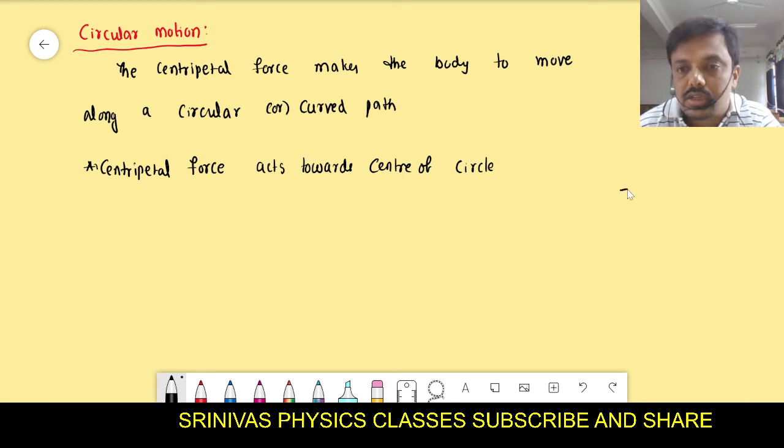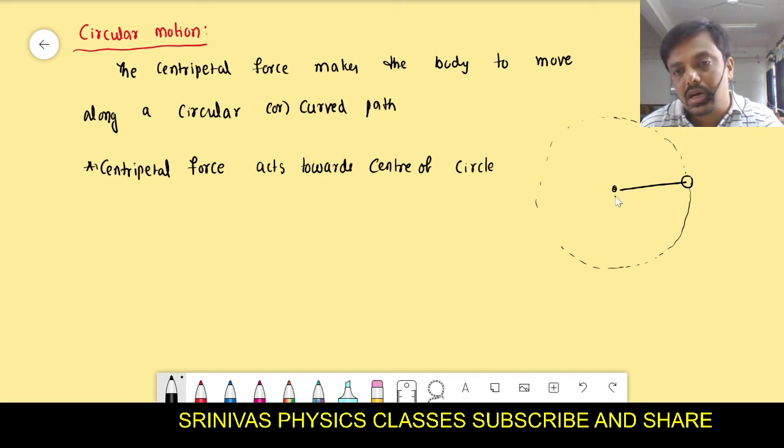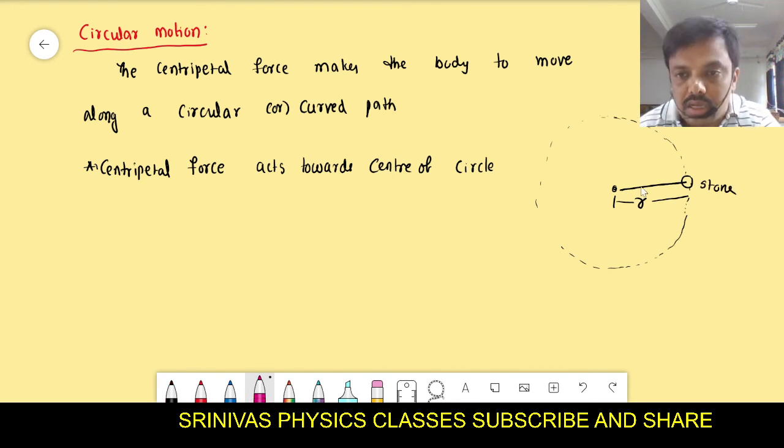For example, this is a stone, right? The stone is tied with a thread. Then you make it rotate. If you make this stone rotate, at that moment it will be in a circular path like this, and its radius is r. One end of the thread is in your hand, and this is the stone, and then your hand will provide the centripetal force to the object. Then the object will move in the circular path.